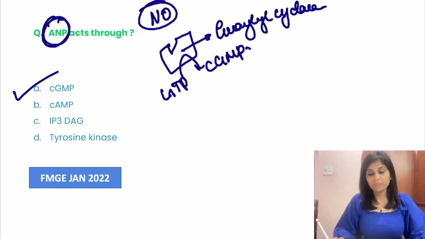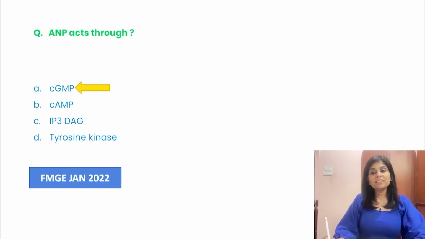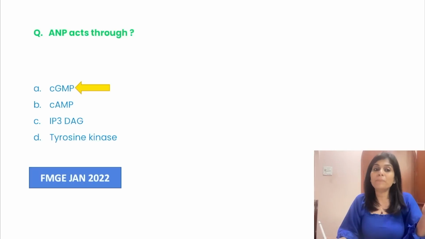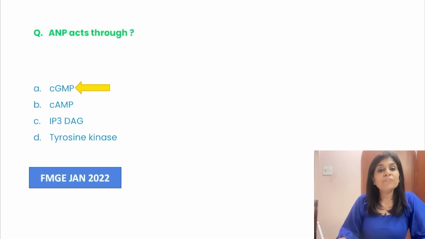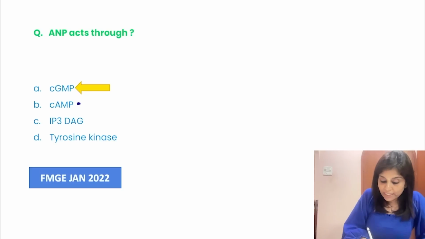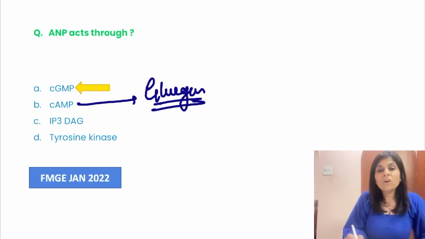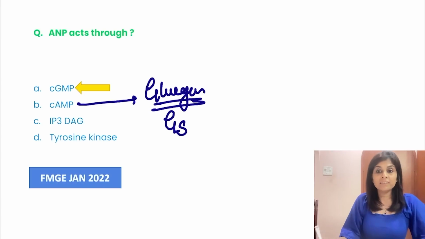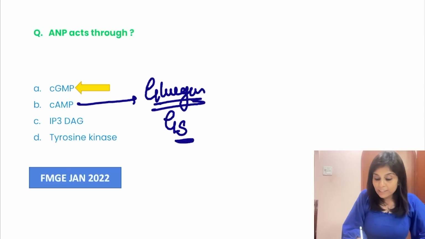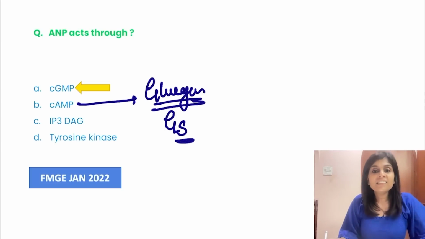Cyclic GMP. Okay. And for completion's sake, what are the chemical messengers which act through cyclic AMP? Cyclic AMP dependent receptor activity has been frequently asked. You should definitely remember glucagon. Glucagon acts through cyclic AMP because glucagon acts through the GS receptor, wherein S stands for stimulating adenylyl cyclase, which forms cyclic AMP.